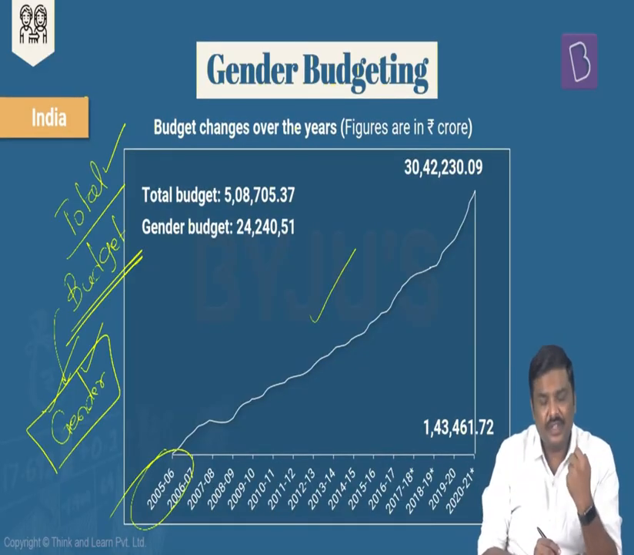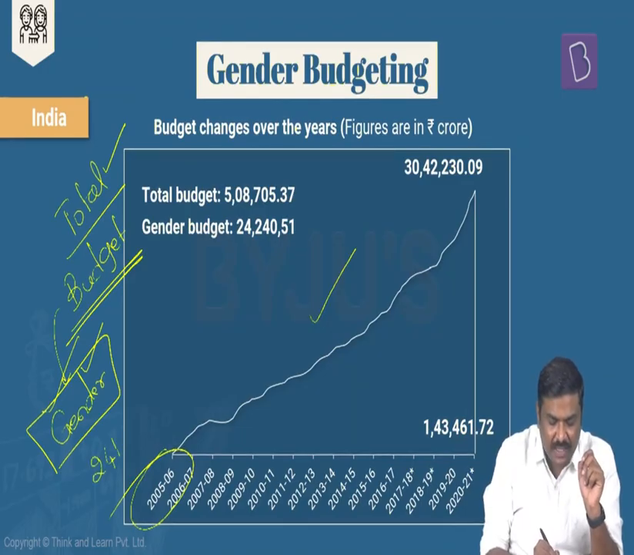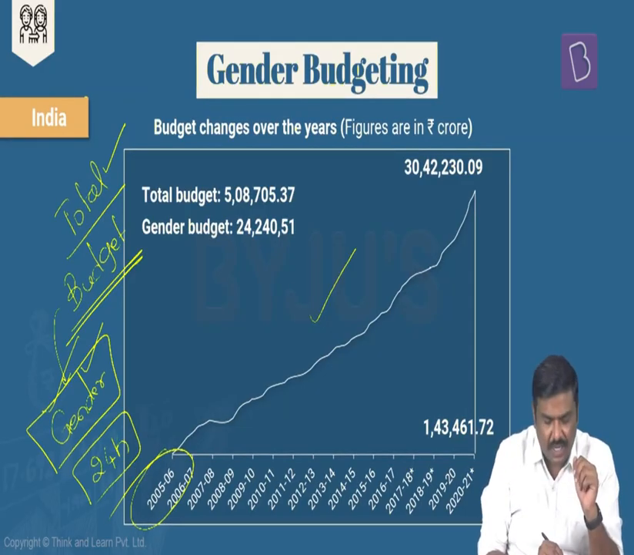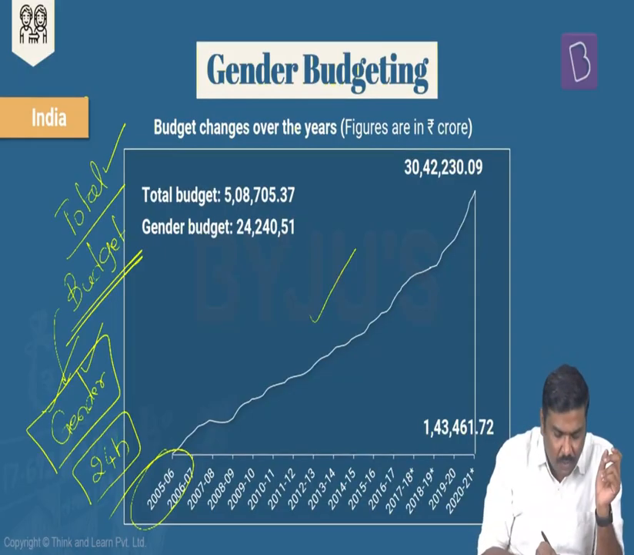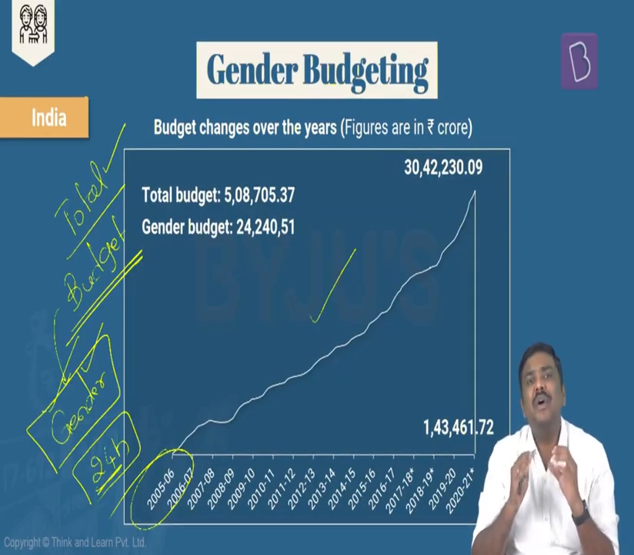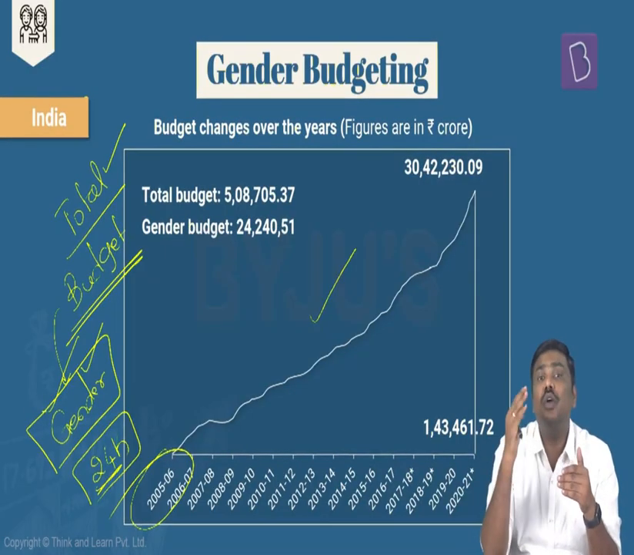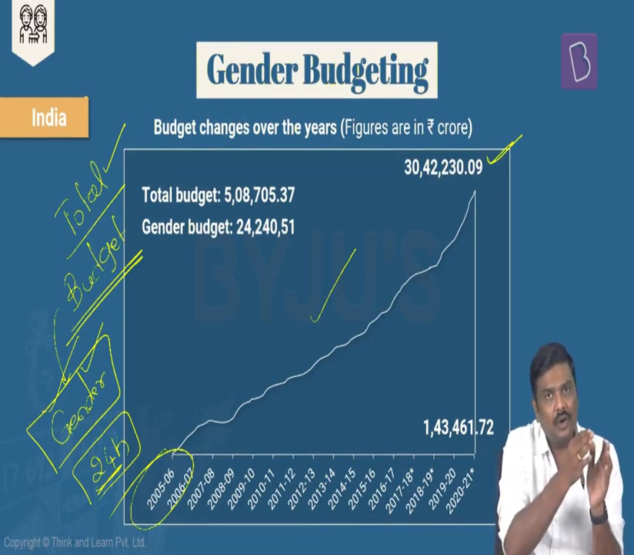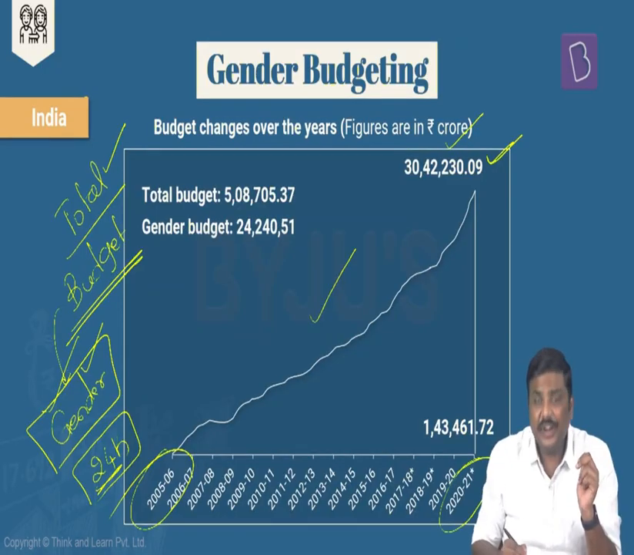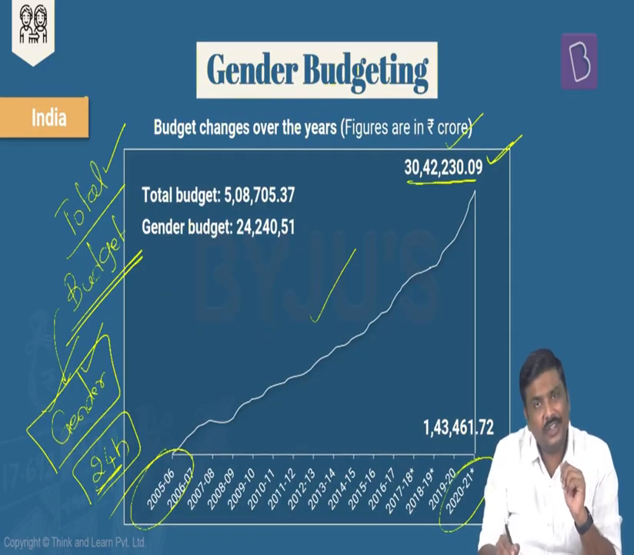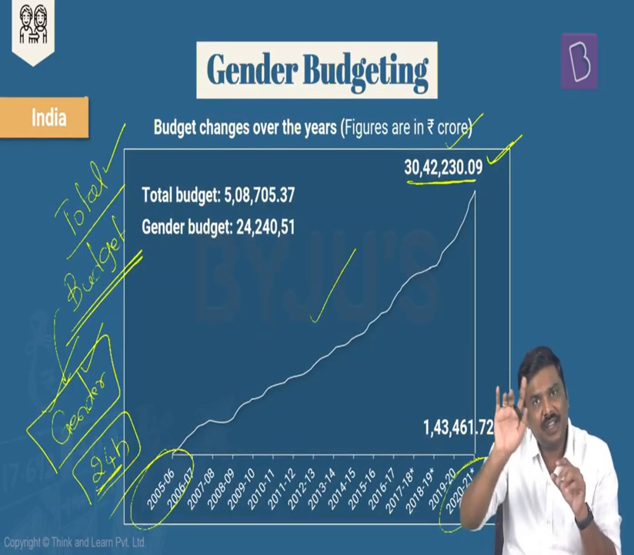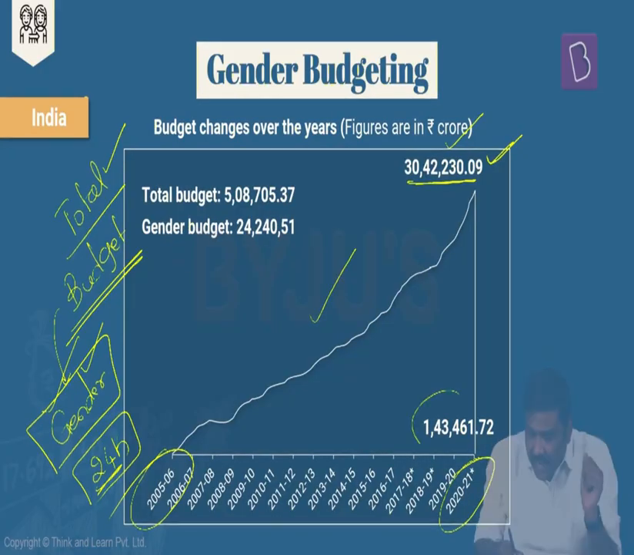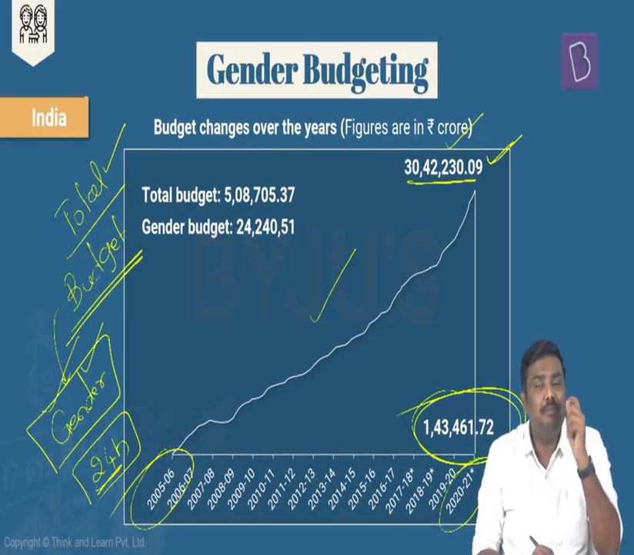Back in the year 2005-06, the amount of expenditure incurred by the government for promotion of gender budgeting was more than 24,000 crore rupees. And the overall budget expenditure was somewhere around 5 lakh crore rupees. Over a period of time, the overall expenditure under the budget has risen from around 5 lakh crores to, as of 2021, more than 30 lakh crore rupees. Has the overall expenditure increased? Yes. So has the gender budgeting.